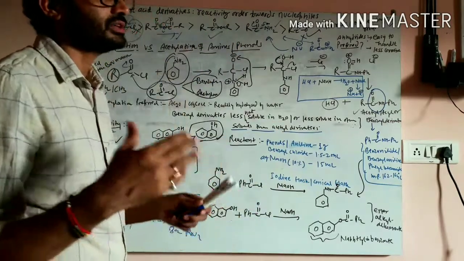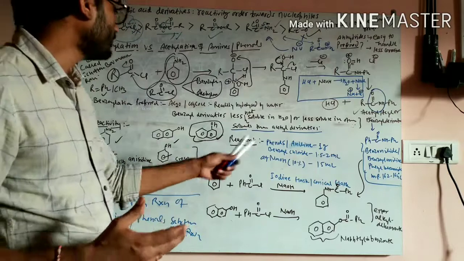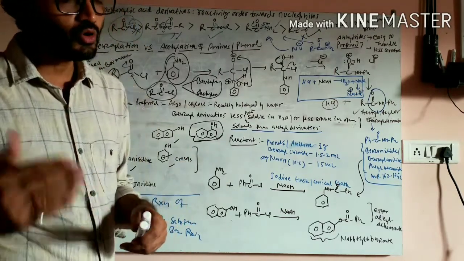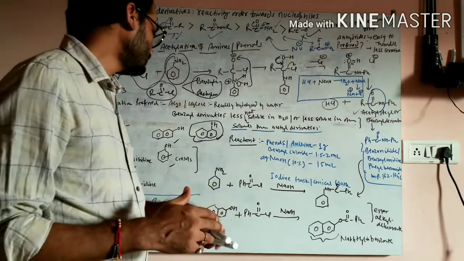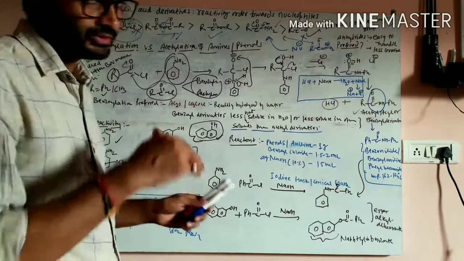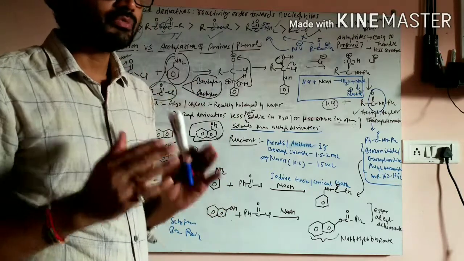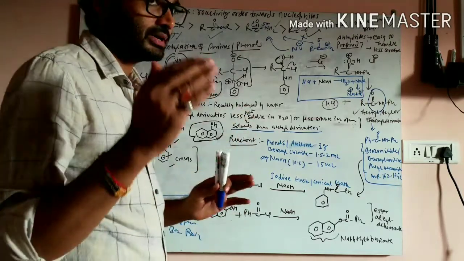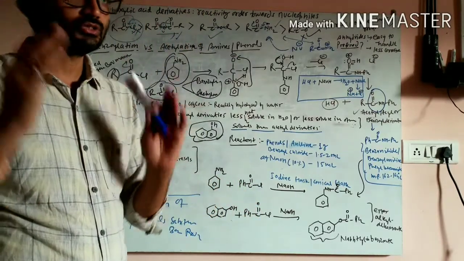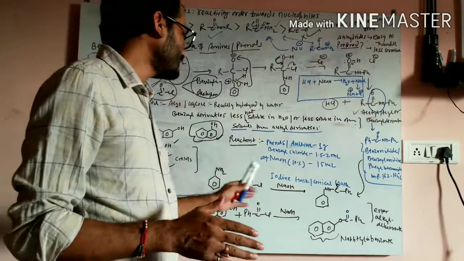And we know that the phenoxide is a better nucleophile than the phenol itself, so it will react more easily than the respective phenol. So it will dissolve in the sodium hydroxide solution. If you take phenol, it will convert into the phenoxide and dissolve. And if it is aniline, then it is not going to dissolve.